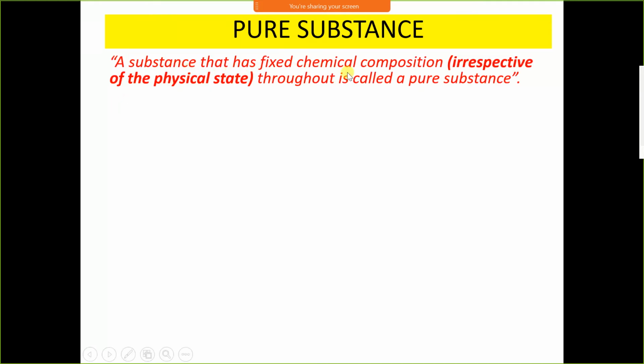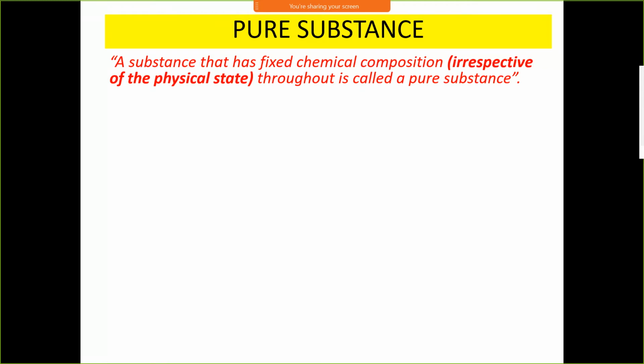A substance that has fixed chemical composition irrespective of a physical state throughout is called pure substance. Consider a substance, it has a fixed chemical composition irrespective of its physical state. Physical state means it may be in a liquid state, it may be in a solid state, it may be in gaseous state. Means for the pure substance, its phase doesn't matter. It may be any phase, it may be liquid, solid, or gas. The condition is it should have a fixed chemical composition throughout the substance.